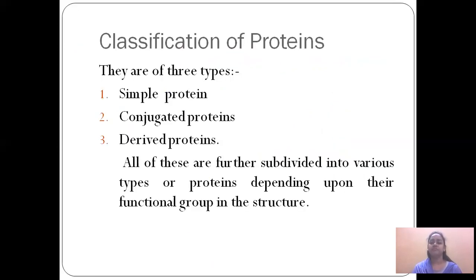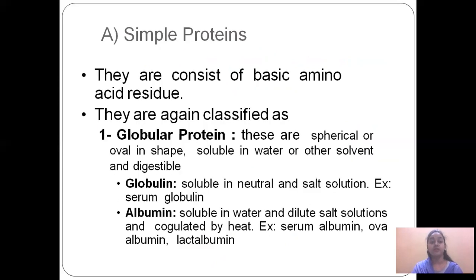Classification of protein. Basically, these are of three types: simple protein, conjugated protein, and derived protein. Singly, they are also subdivided into various parts. First, simple protein. They are classified as globular protein and fibrous protein. But what are the simple proteins? They are the basic amino acid residues, meaning their structure consists of two or more amino acids joined together by a peptide bond.